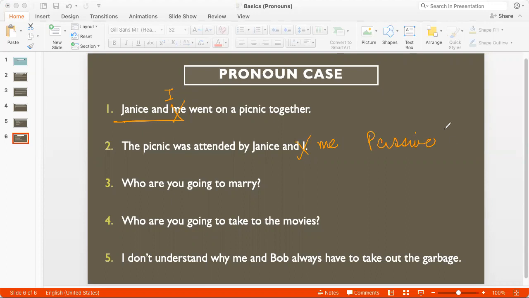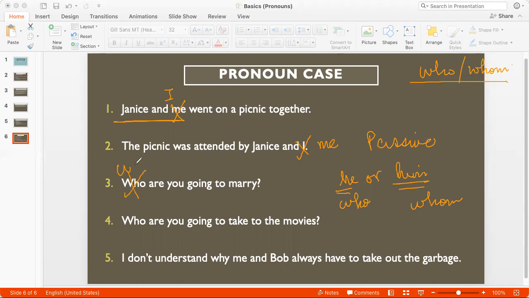Okay, number 3 and number 4 test the difference between who and whom. And this is a very common question, and one that students tend to get confused by. A very simple rule for this: answer the question in your mind. Who are you going to marry? And see if the answer has he or him. If it is him, use whom. If it is he, use who. Who are you going to marry? I'm going to marry him. So I would have to say, whom are you going to marry?